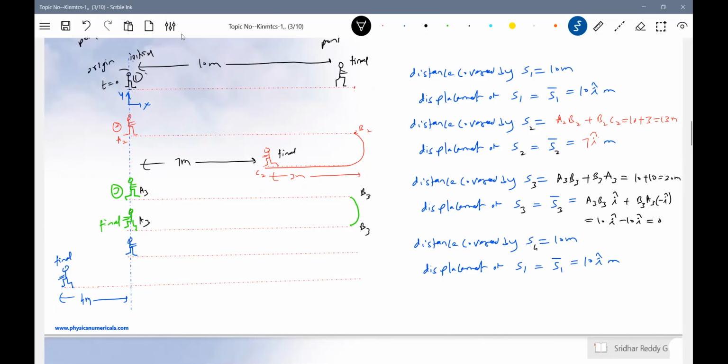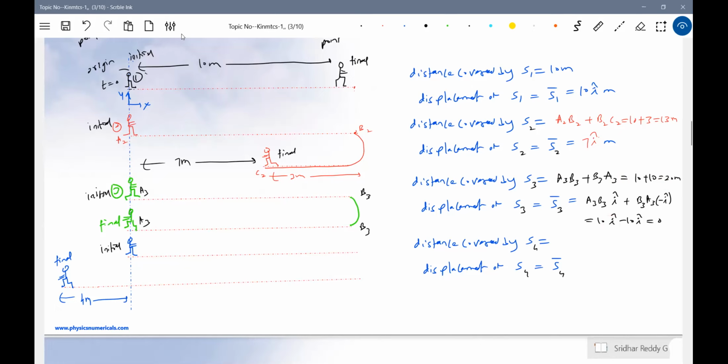Okay, this is for person 2. Symbols I had to change, no? I just copied and pasted it. No confusion. So what is the displacement for the third person? Net displacement is 0 because where he started, he has come back there only. Initial, final. He has walked 10 meters, then again 10 meters, so distance covered will be 20 meters. Displacement will be 0. Here you see the distance covered positive, displacement positive. Distance covered positive, displacement positive. Distance covered positive, displacement 0. Let's come to this one.